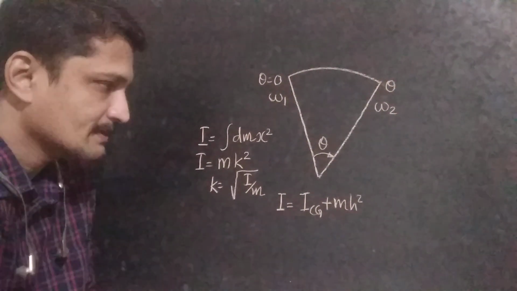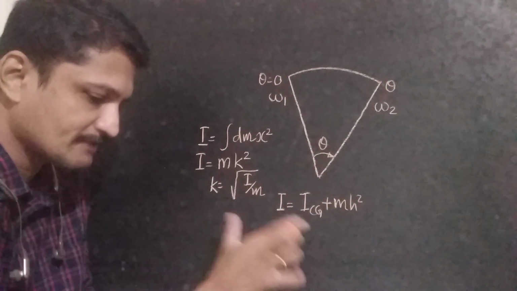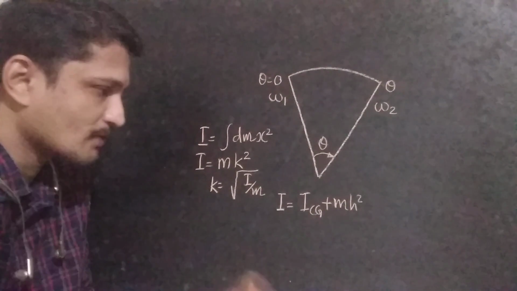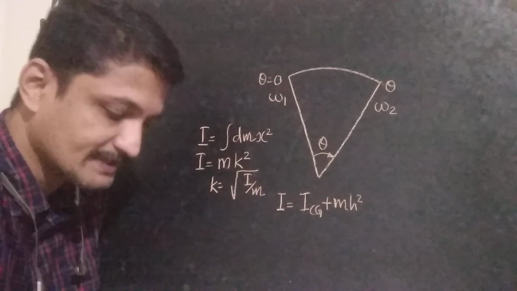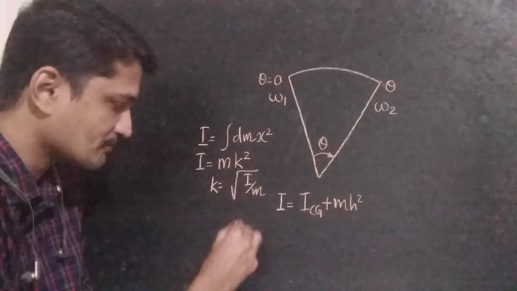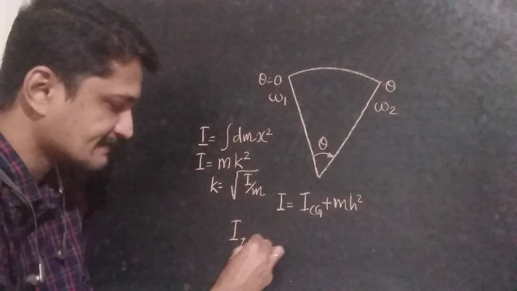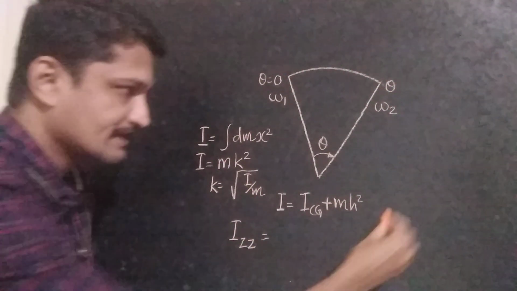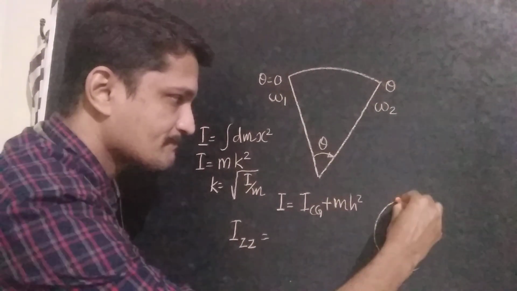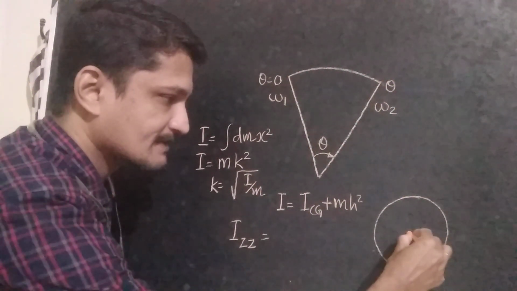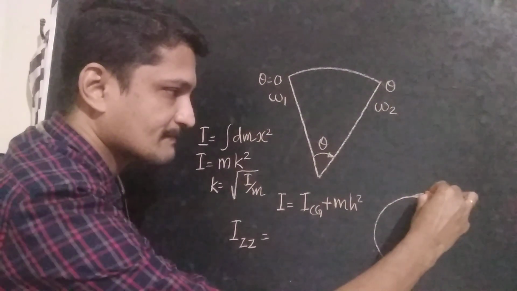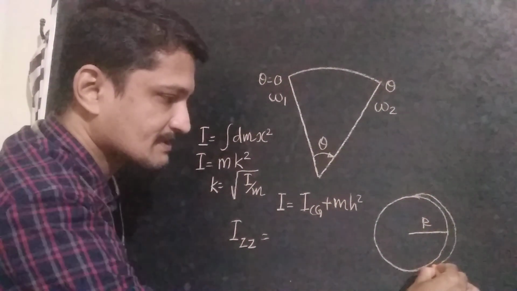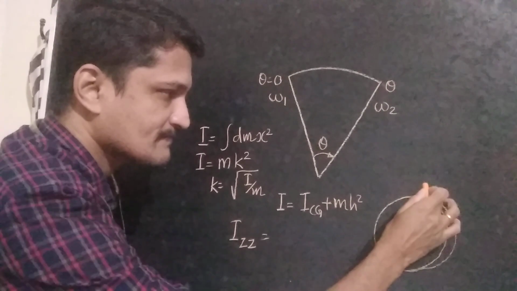Then we can derive one equation for the polar moment of inertia of a disk having thickness t. Then that polar moment of inertia I z, for a disk having radius capital R and some thickness, we can get the volume and mass.